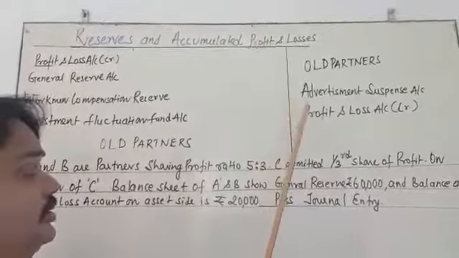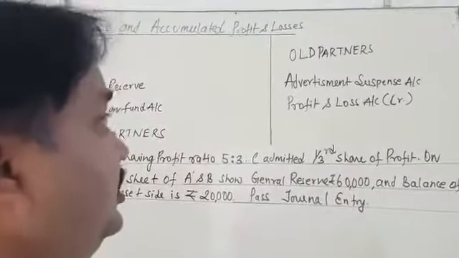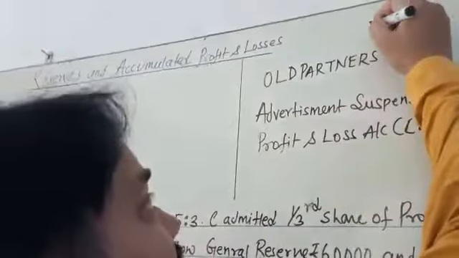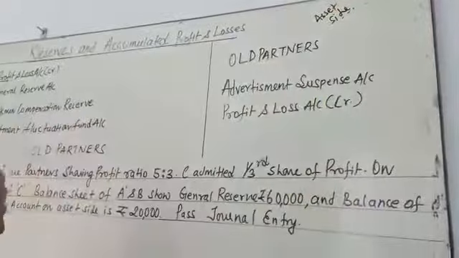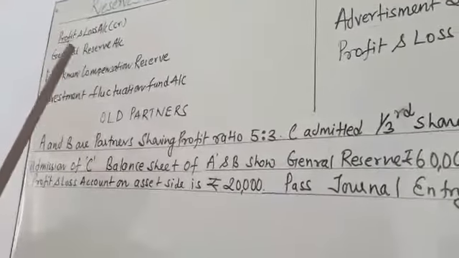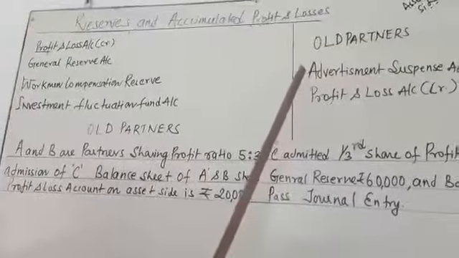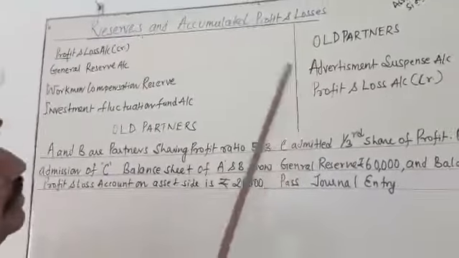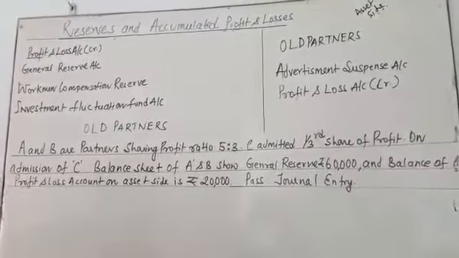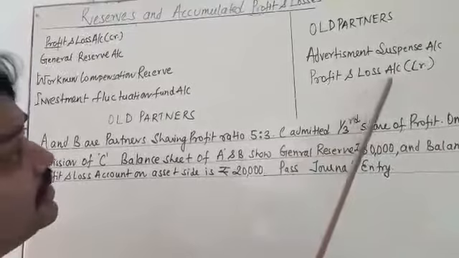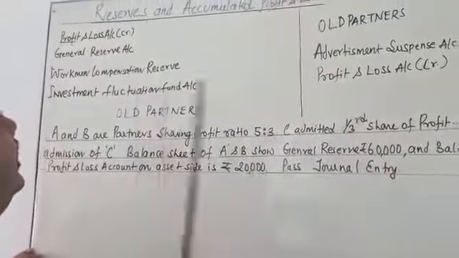There are two other things which appear on the asset side of the balance sheet. The earlier items appear on the liability side, and these two will appear on the asset side: advertisement suspense account, which is also known as deferred revenue expenditure, and profit and loss account debit balance, which means loss. So my dear students, what is the accounting treatment?